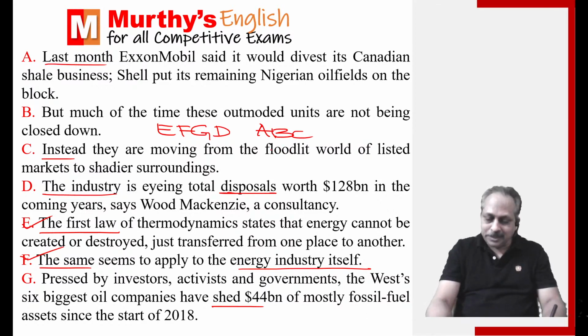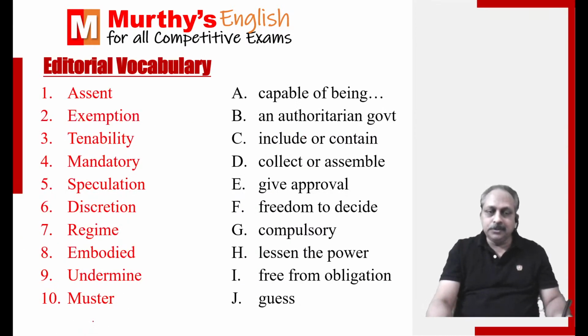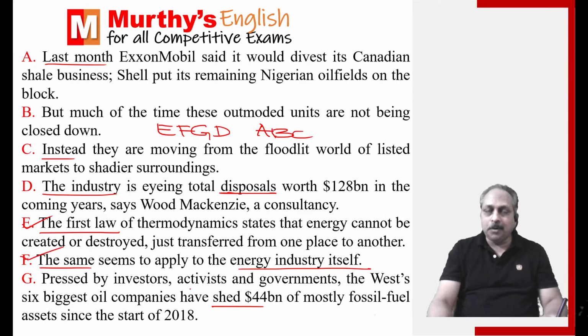Has anyone got the correct order? E, F, G, D, one group. A, B, C, one group. Very difficult, not easy. Because you haven't got enough time. If you get enough time, not that difficult. And mind you, guys, this para jumble is from the Economist magazine, international magazine, the Economist magazine.